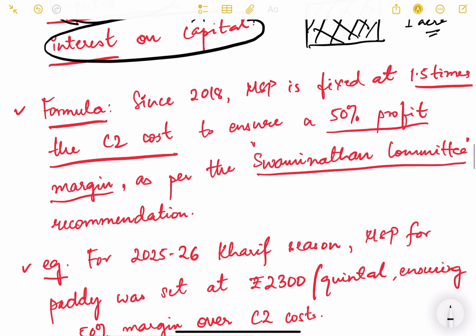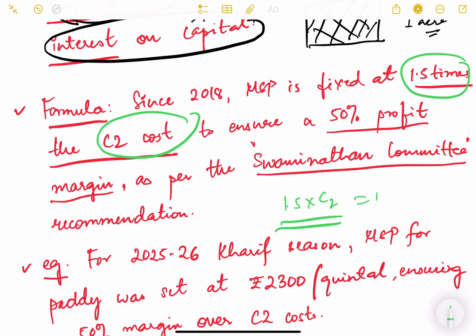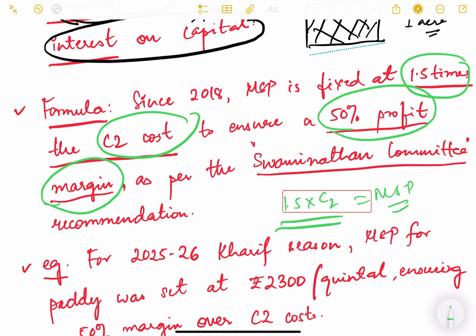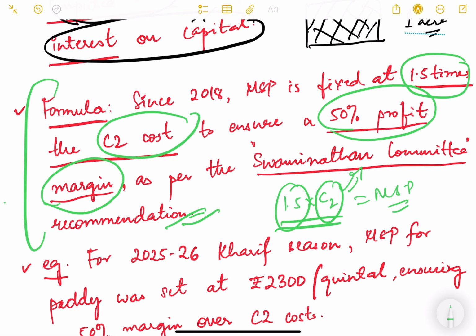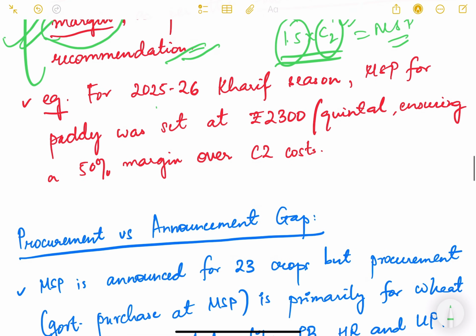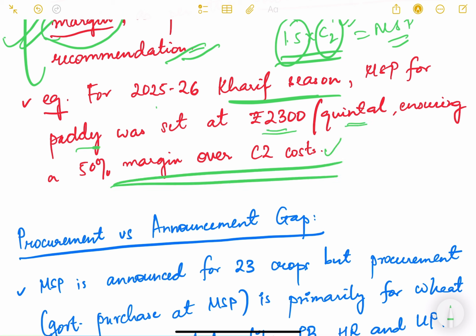Now what is the formula used? Since 2018 onwards, MSP is fixed at 1.5 times the C2 cost. So 1.5 times C2 cost is fixed as MSP for any given crop, to ensure that there is a 50% profit margin, because C2 is the total cost that the farmer is bearing, and 1.5 means we are giving 50% profit to the farmers as per the Swaminathan committee recommendation. This is the current formula that we are using. Example, for the 25-26 Kharif season, MSP for paddy was set at 2300 per quintal, ensuring a 50% margin over C2 cost.